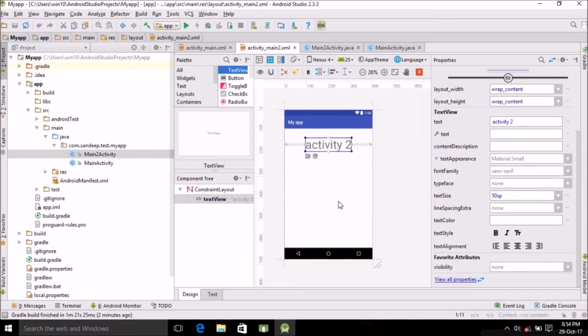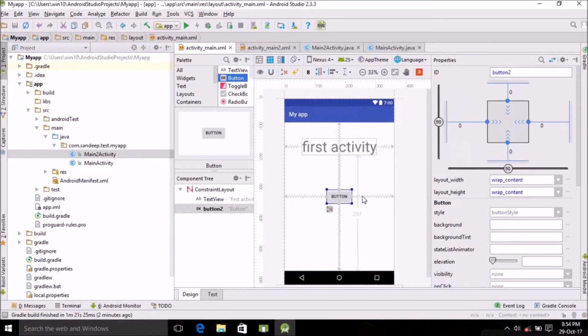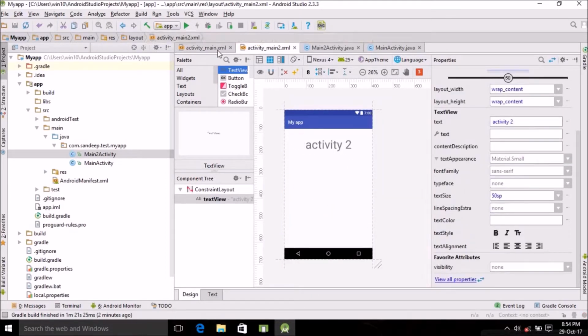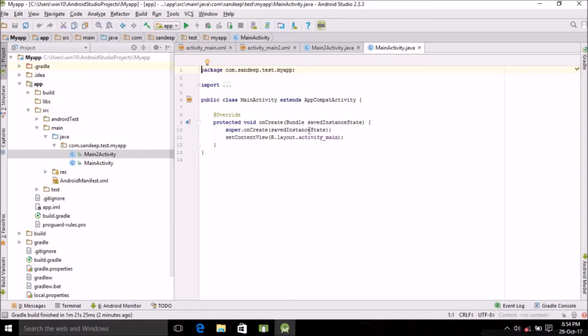So this is our second activity, and let's go to first activity, and this is our first. So if you click the button it has to go to this. So for this we have to write a few lines of code in the main activity.